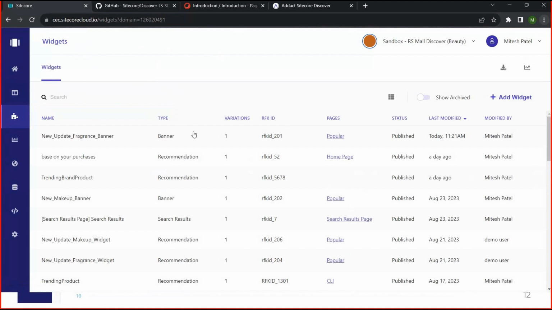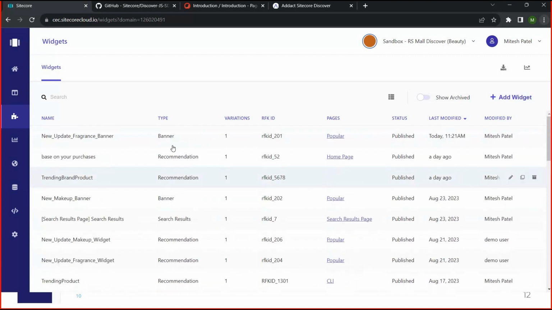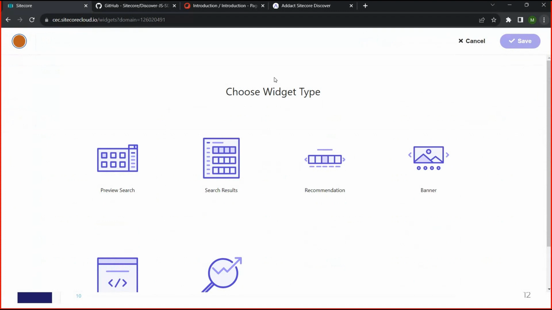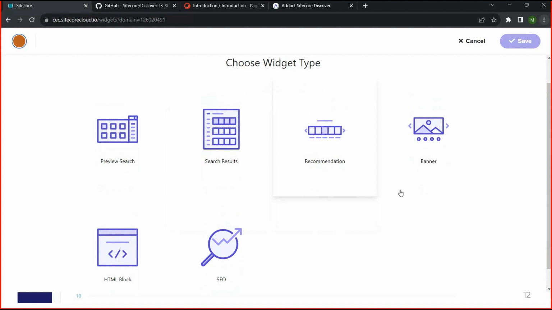Widgets are one kind of component which we use, and based on these widgets we create pages. Currently you can see we have created a number of widgets, like banner widgets, recommendation widgets, and search result widgets. If you want to create a new widget, you have to click on the add widget section. In the add widget section, we have 6 types of widgets: preview, search result, recommendation, banner, SEO, and HTML blocks.